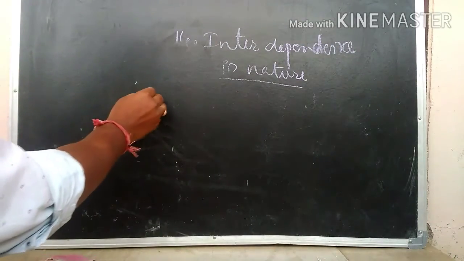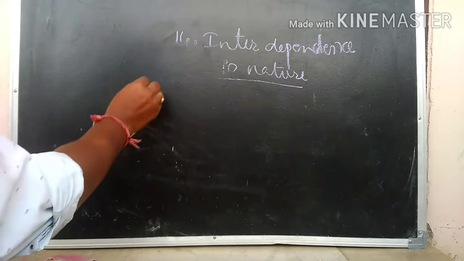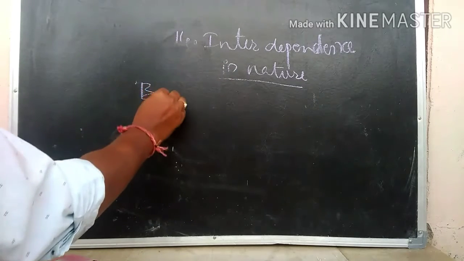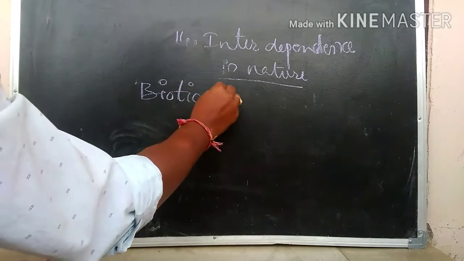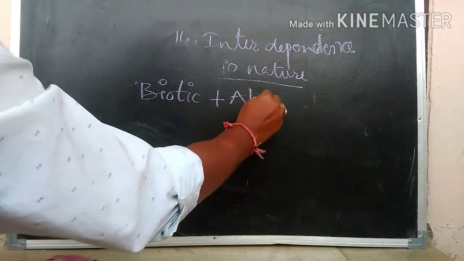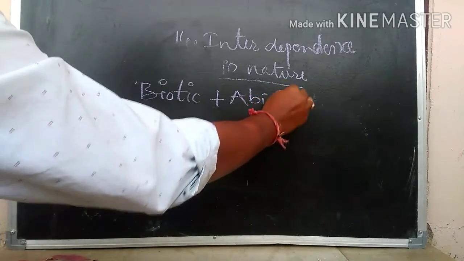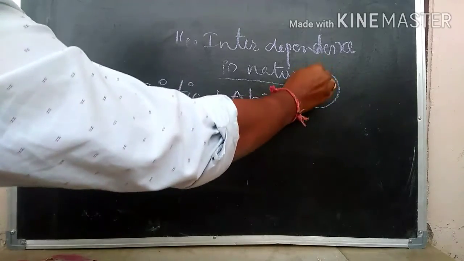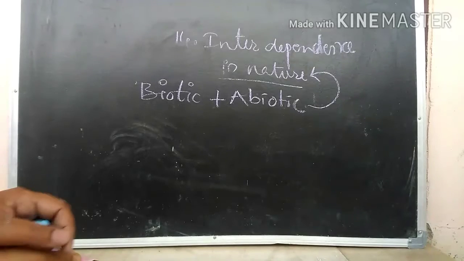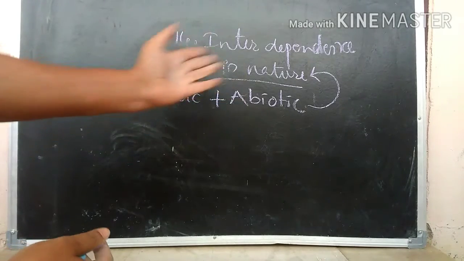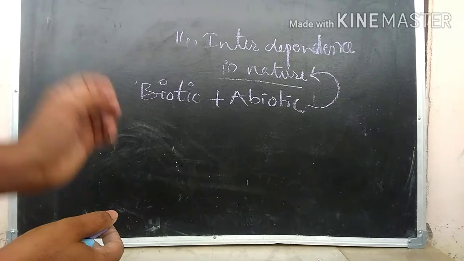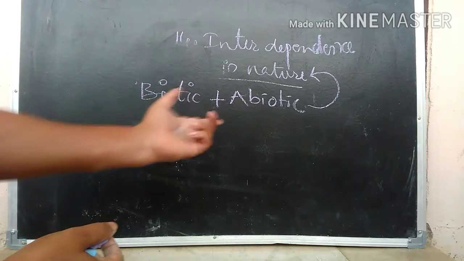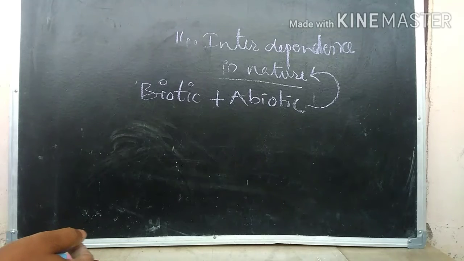So here, what are the components of nature? Biotic components, and as well as abiotic components. Biotic and abiotic components together constitute nature. Together they form nature, right? So biotic and abiotic components combine together to form nature.